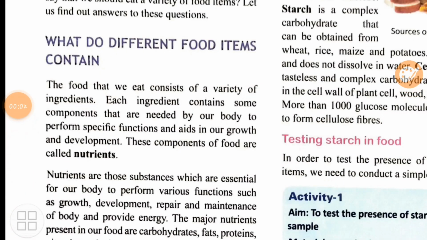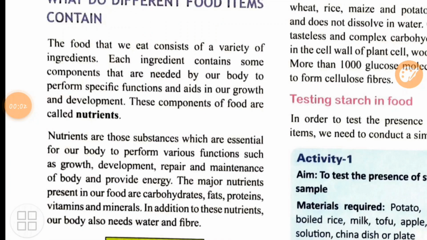Now in the last chapter we have already done how food items are prepared when certain ingredients are mixed together. Now these ingredients contain one or the other components that are needed by our body to perform certain specific functions. And these components are called what? These are called nutrients. So where are nutrients present? Nutrients are present in the ingredients which are mixed in order to prepare any food item. So from where are we getting these nutrients? These nutrients are present in the various ingredients which are mixed while preparing any food item.